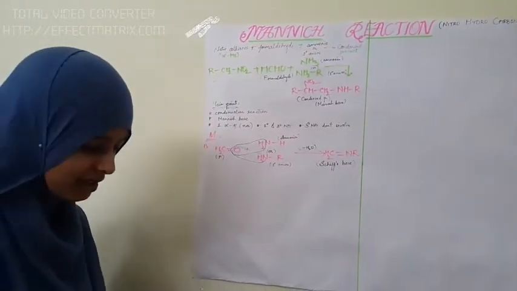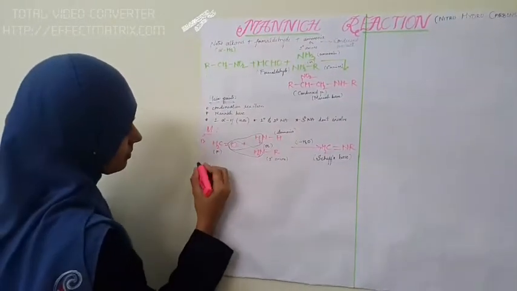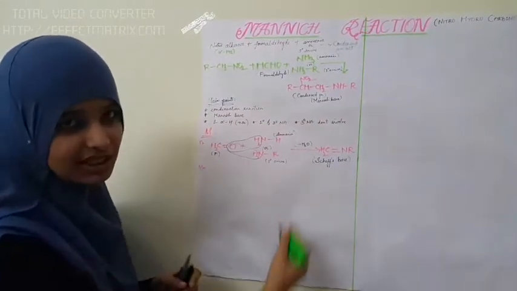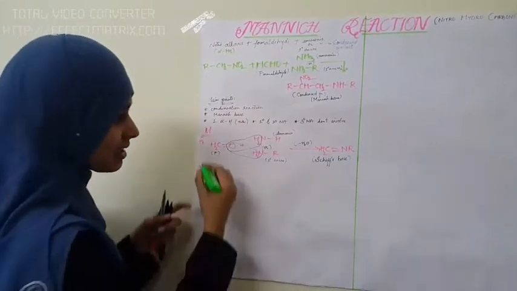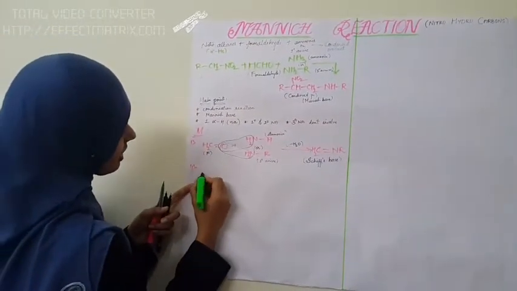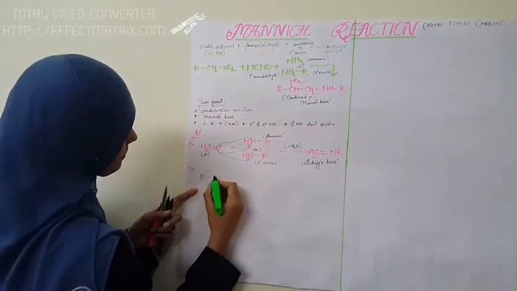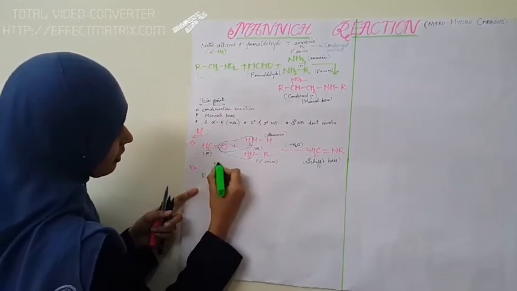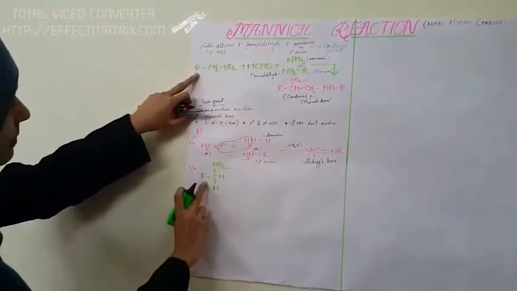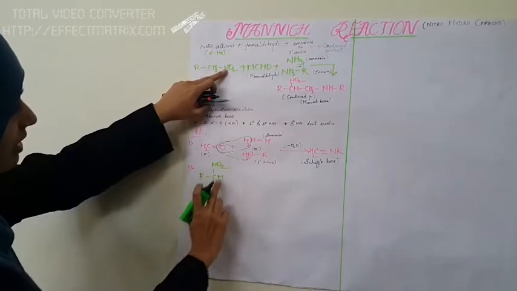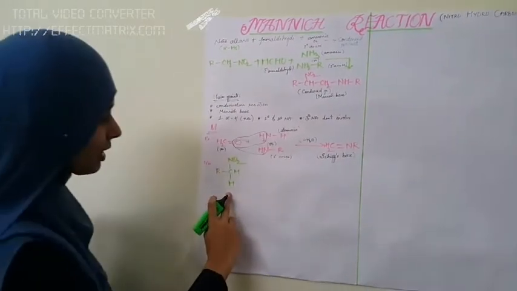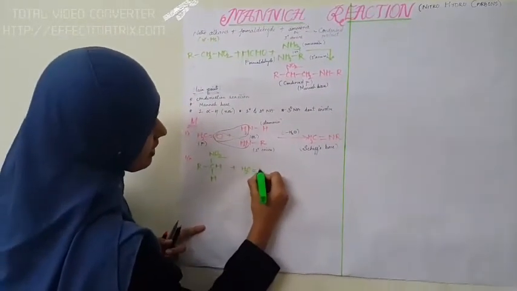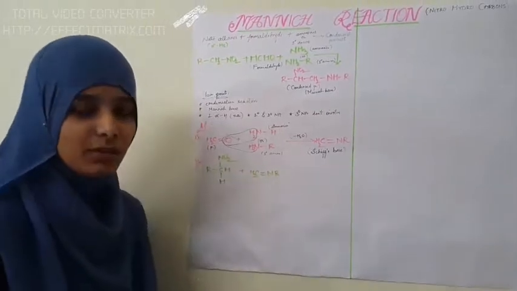Now let us see what happens in the next step. Step 2. In step 2, this Schiff base reacts with the primary nitroalkane. Let us see how it happens. We can write the primary nitroalkane like this: R, C, H, another H, and NO2. So this is the primary nitroalkane. It reacts with the Schiff base, CH2 double bond NR. Now let us look at what happens.